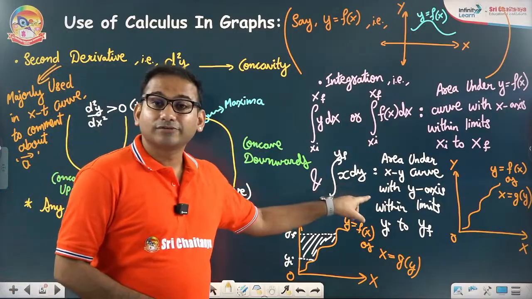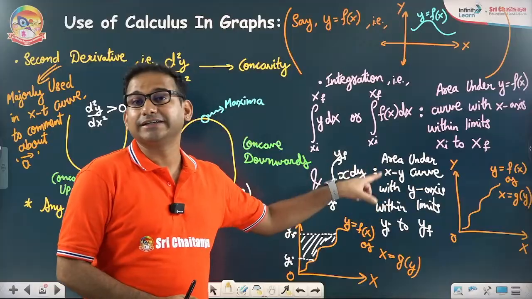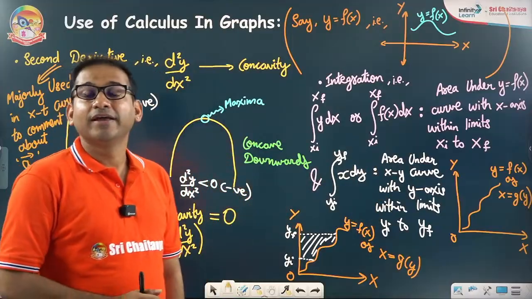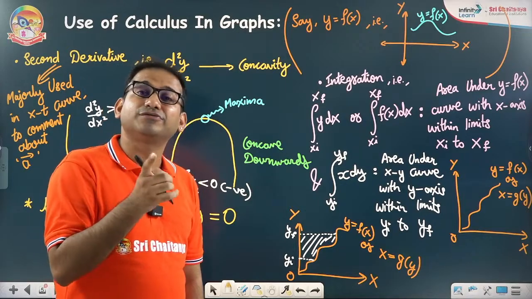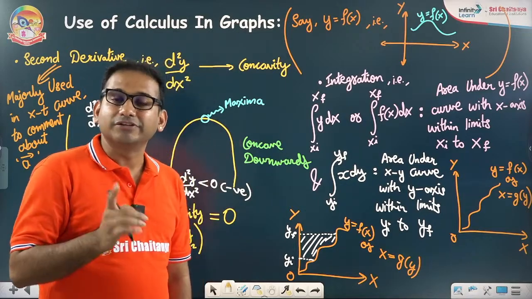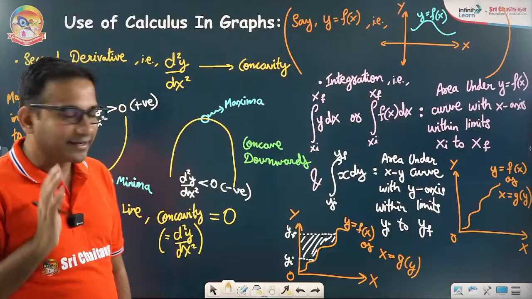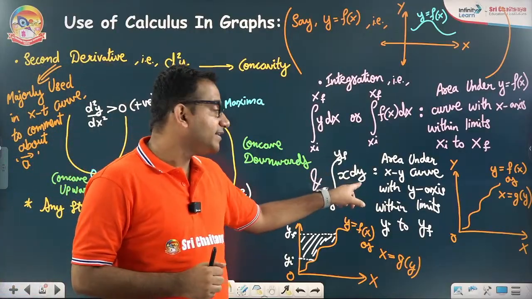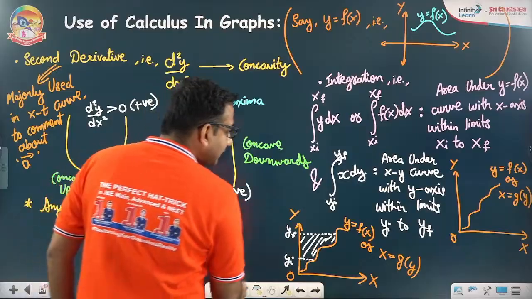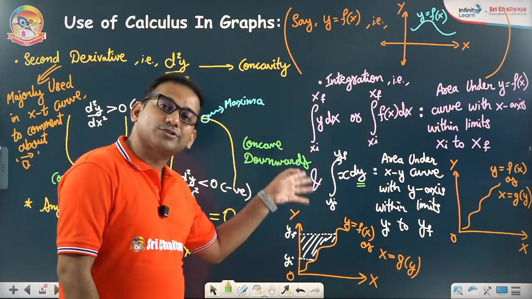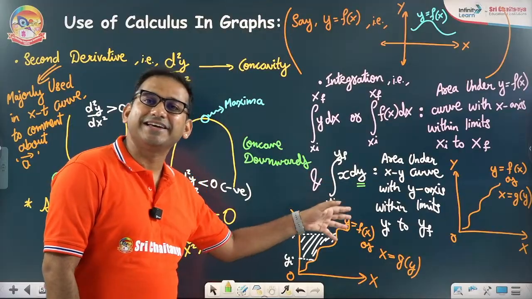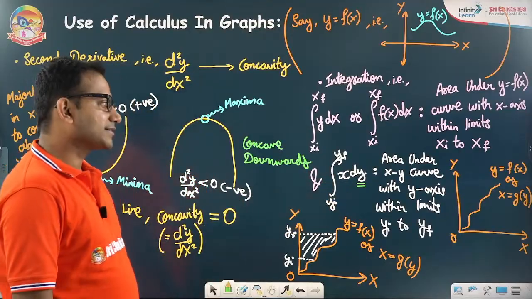Similarly, the third part of the calculus, that is integration, gives you the area. And area with which axis, sir? That depends on with respect to which variable you are integrating. So integration of x dy means you are integrating with respect to y. So the limits will also be of y-axis and the area must be enclosed with y-axis.